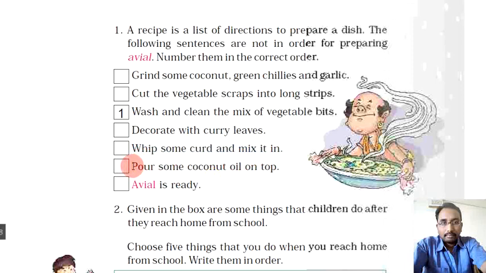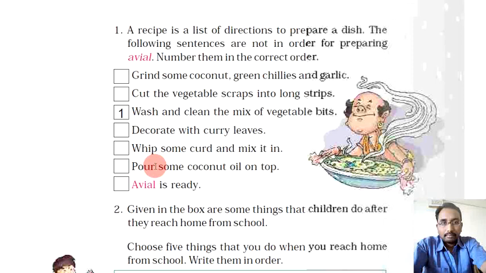Pour some coconut oil on top. This is fifth. Then decorate with curry leaves. This is sixth. And avial is ready. This one is the last sentence. So in this way, we can arrange the recipe of avial.